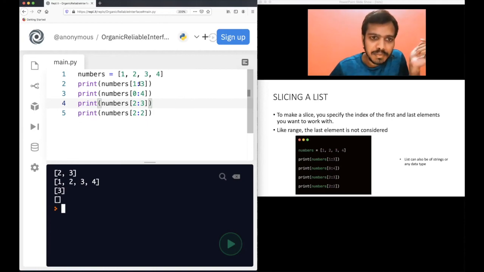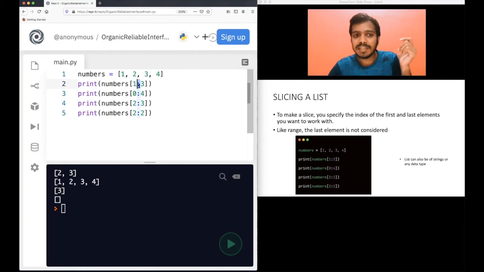I will explain what is happening here. I am using something new here. Initially, I was just using numbers 0, numbers 1, numbers 2. But if you see, this is different. I'm using a slice here. This colon is called a slice in Python. I have one number on the left-hand side and one number on the right-hand side. So this will print the numbers from index 1, this is index 1, this is index 0, till index 3 minus 1.